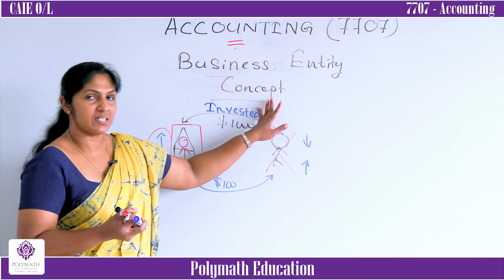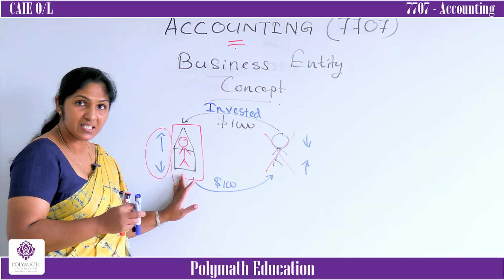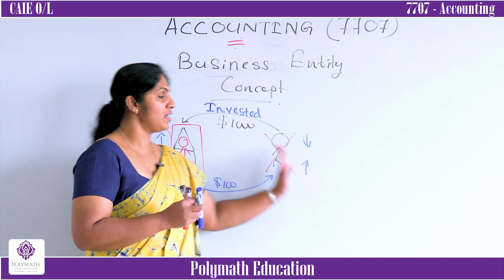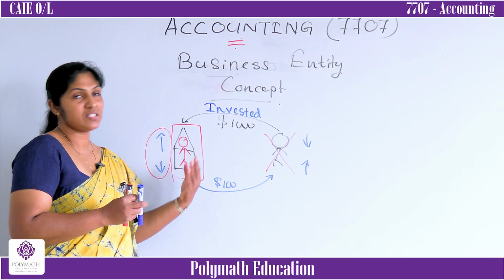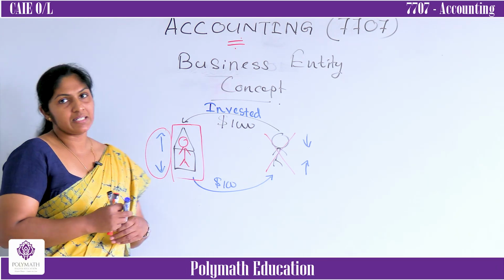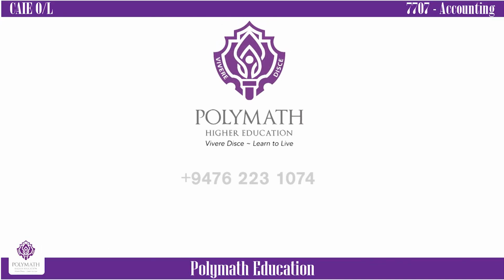According to the business entity concept, the business should be treated as a separate entity from its owners. Then the owner is totally ignored. Then we have to record only the impact of the transactions, how they affect the business. This is called the business entity concept. In the tute, I have given all the notes. I will read it for you.